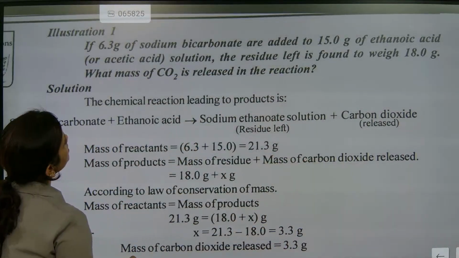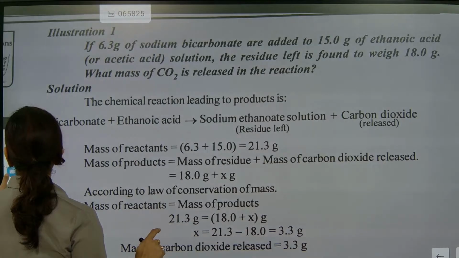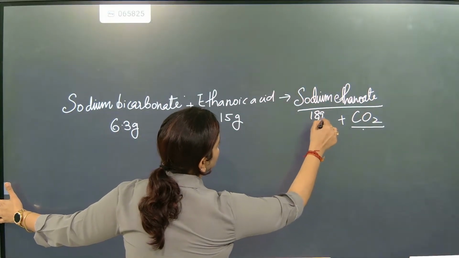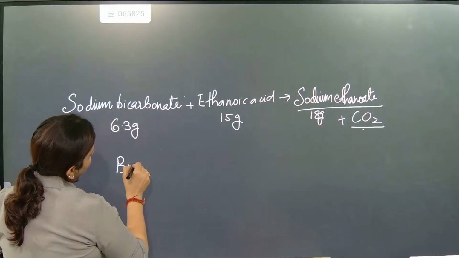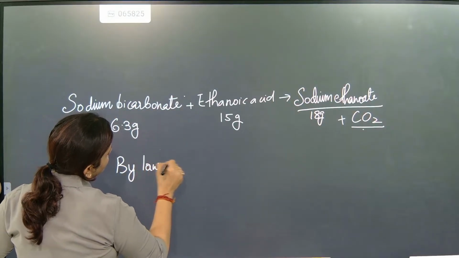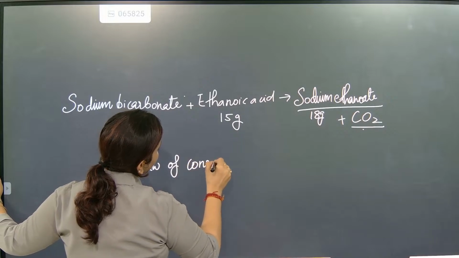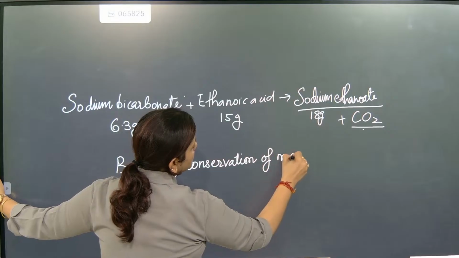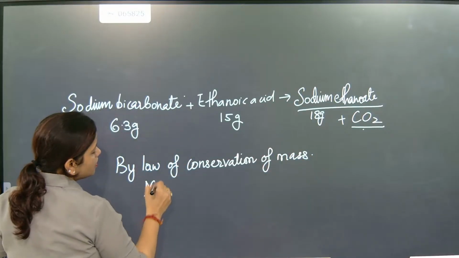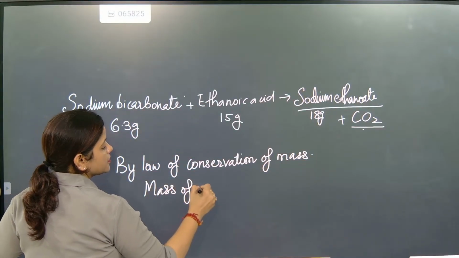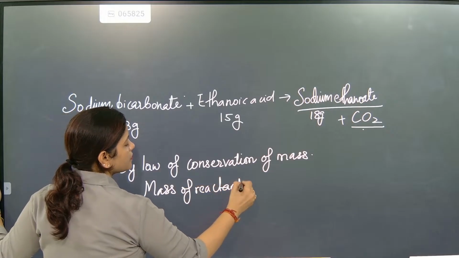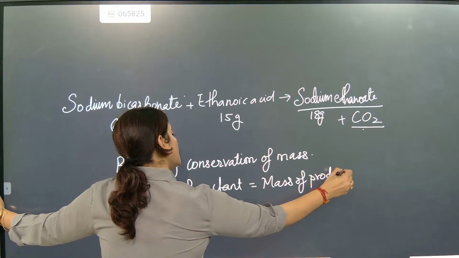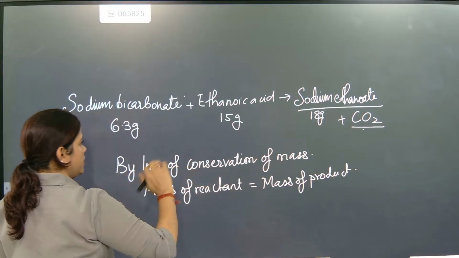The amount of sodium ethanoate is 18 grams, as given. So definitely by the law of conservation of mass, mass of reactant is equal to mass of product.